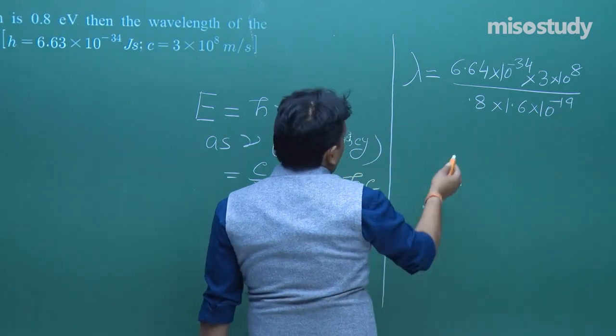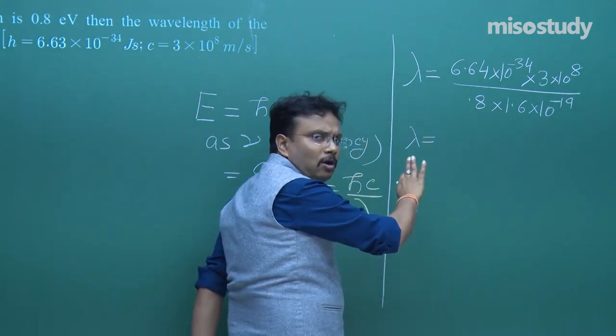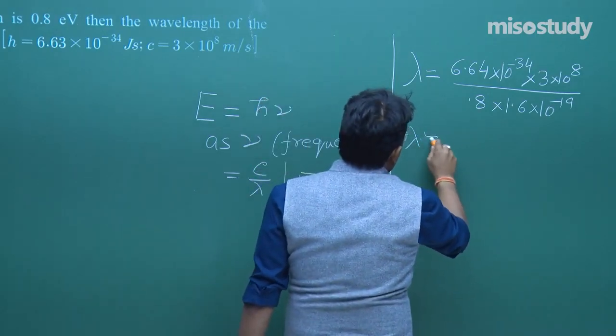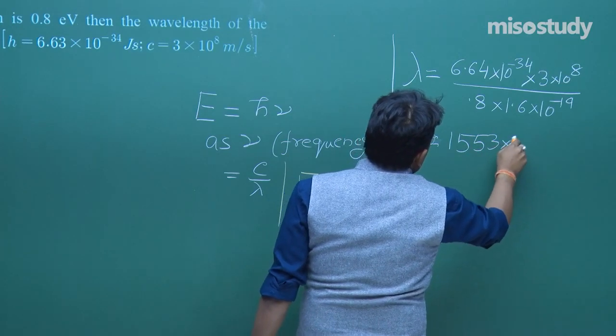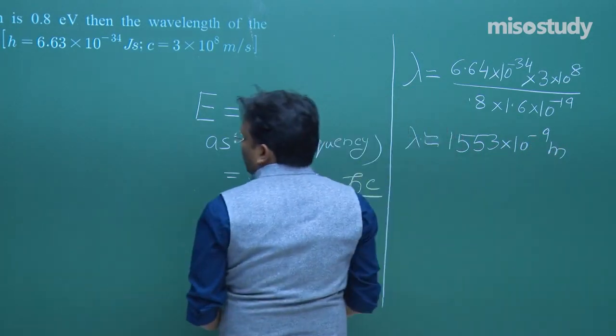Solve it. After solving, definitely I am not going to multiply it out. Lambda is nearly equal to 1553 into 10 to the power minus 9 meter. This is your answer. Fine.